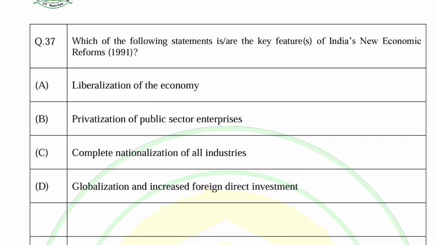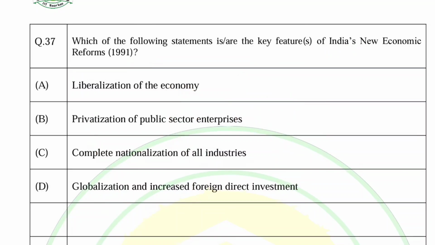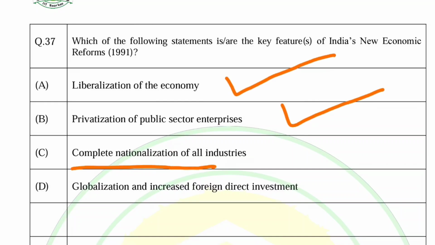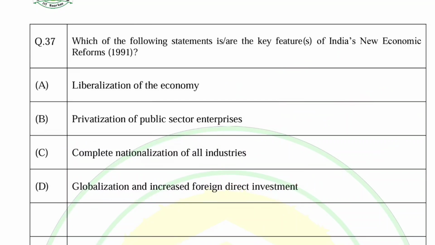Which of the following statements are the key features of the new economic reforms in 1991? We know that we have the LPG policy: liberalization, privatization, and globalization. Liberalization, that is correct. Privatization, that is correct. Complete nationalization of all industries, that was not the case. Globalization, that's correct. So A, B, and D should be correct. Overall, the paper seems to be from easy to moderate.